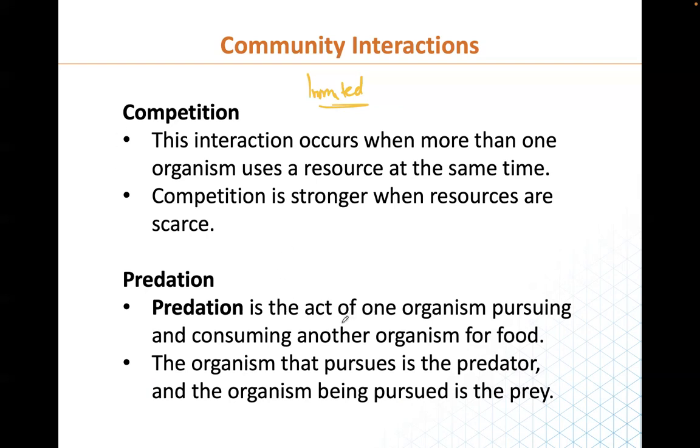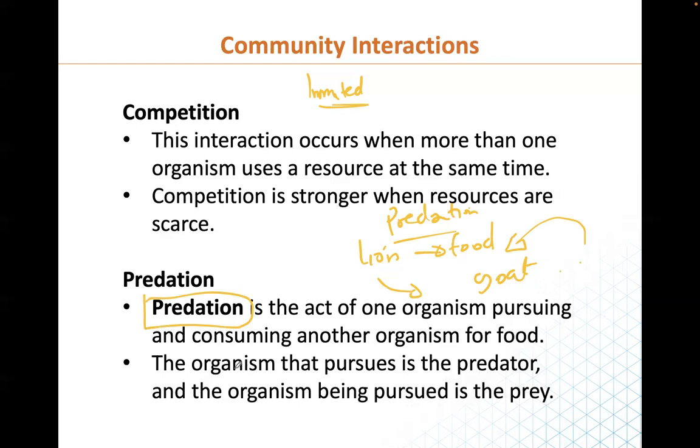Predation is an act of one organism pursuing another. That is something you need to mention in predation. If I have a lion and I give it some food and it eats it, we can't call this predation. It's just feeding the lion. I need to throw a live goat to the lion and let the lion pursue it, run after it around the cage, then hunt it, kill it, and eat it.